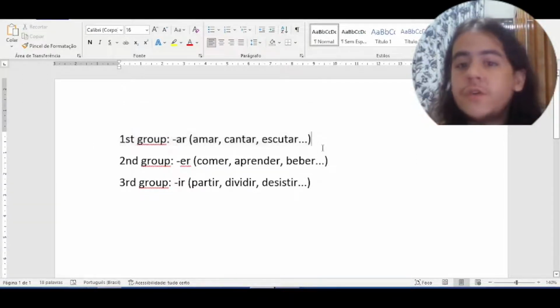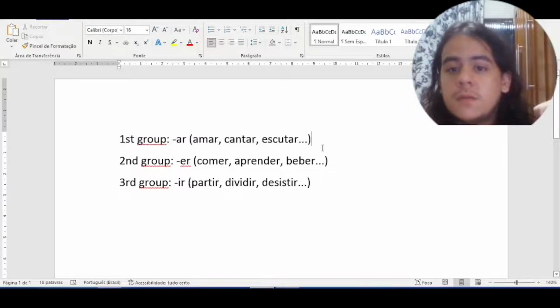The verb estar belongs to the first group. It's a verb that ends in AR. And ser belongs to the second group. It's a verb that ends in ER.